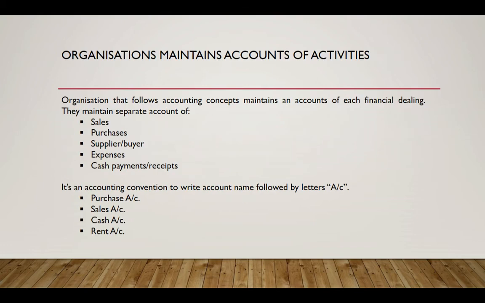So organizations that follow accounting standards maintain accounts of each financial dealing. They maintain accounts of sales, purchases, suppliers, buyers, and expenses incurred, and cash transactions like cash payments and cash receipts. And in accounting, when you maintain an account of each of these types, you name them using the following convention. Each account is suffixed with the letter A/C. So for purchase, you write the name of its account as purchase account. For sales, you write it as sales account, and so on.